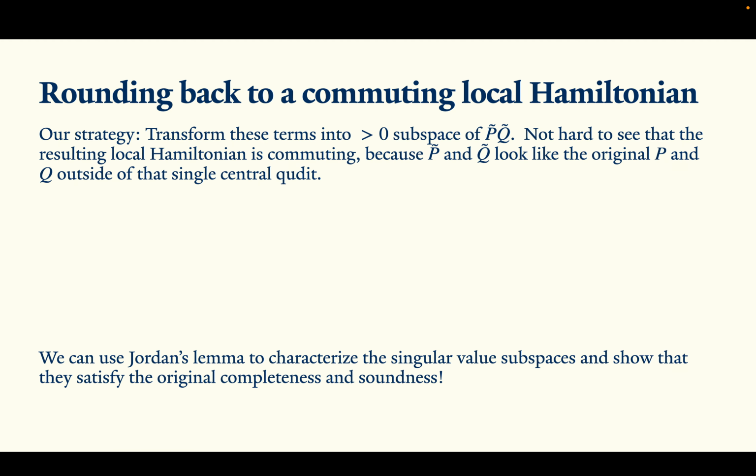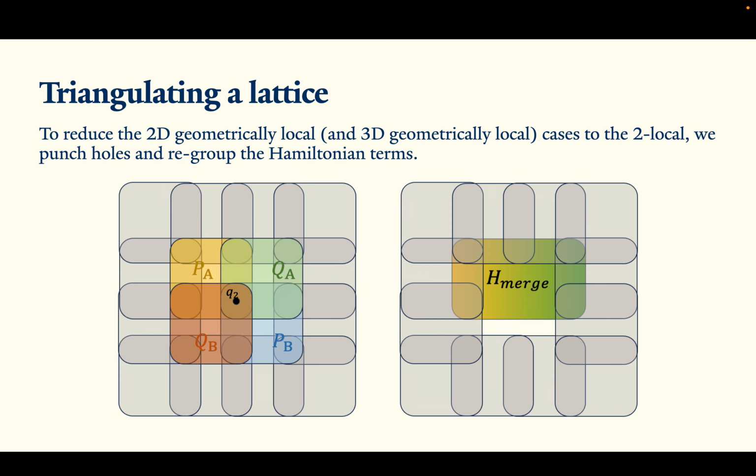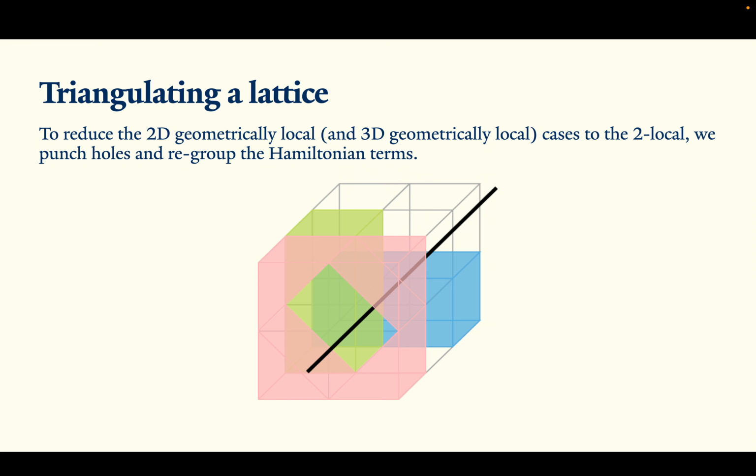In 3D, instead of puncturing at a single point, you have to actually puncture an entire line through a local Hamiltonian. Just to summarize what we've done so far, we've taken one of these little plaquette terms, the 4 terms that interact on a single particle, and we removed 2 of them, and we're able to round the remaining 2 back into a single Hamiltonian term and effectively puncture the Hamiltonian.